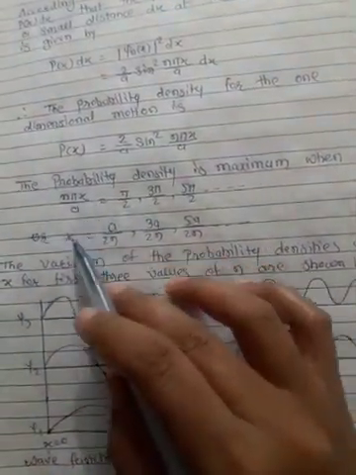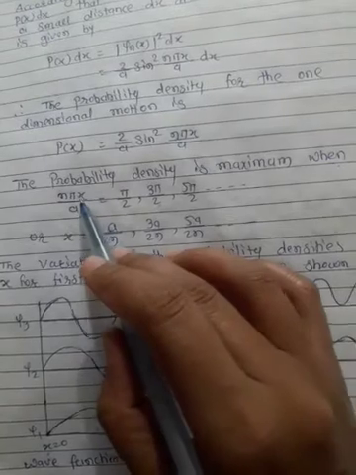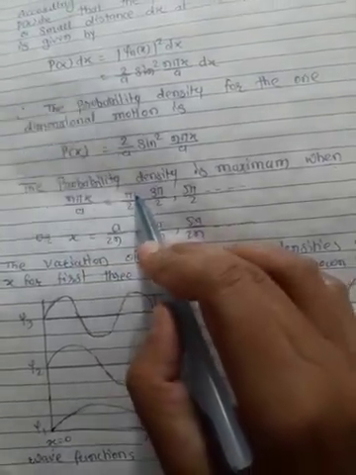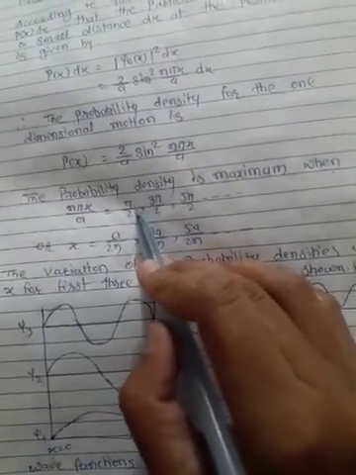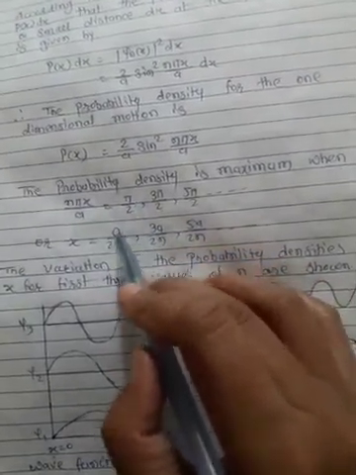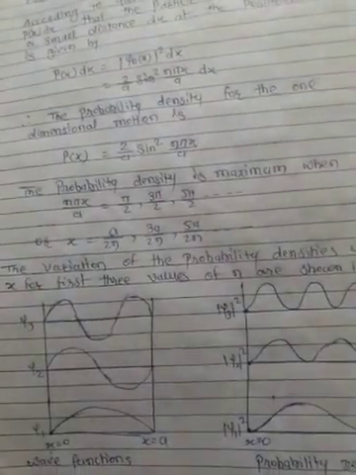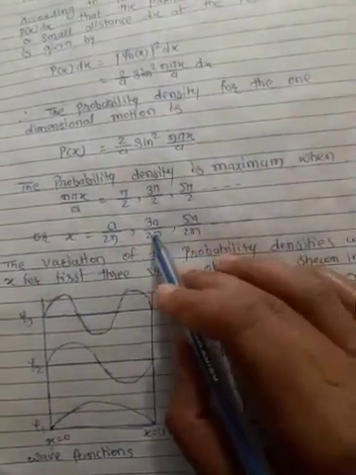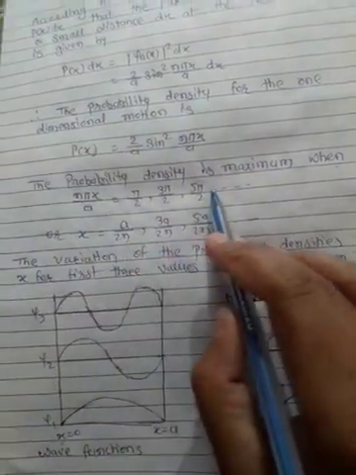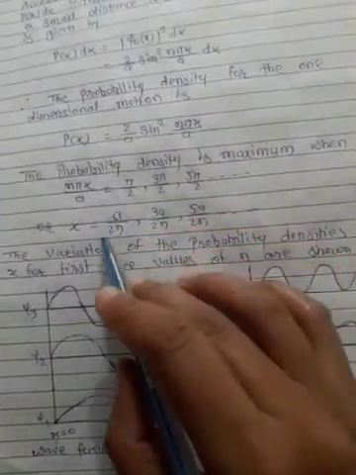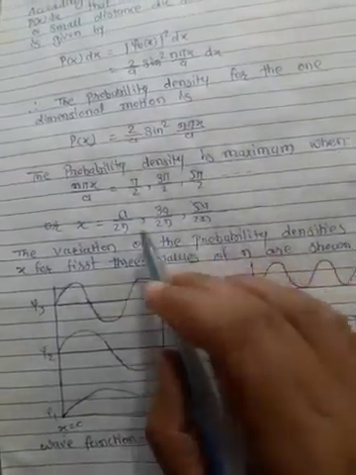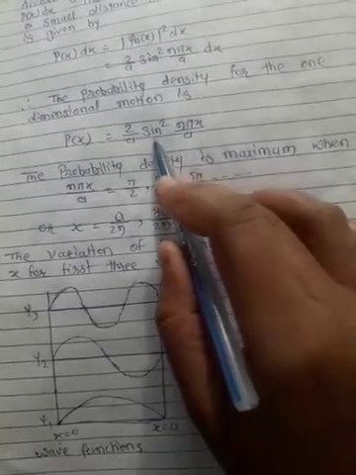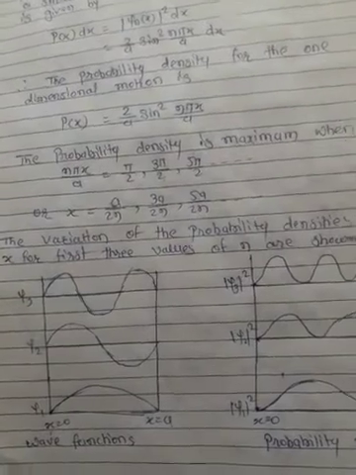Or this x can be a upon 2n. If we take this term here, it becomes a by n pi, and pi gets cancelled. Simply we take this term and multiply by this ratio. Then we get x equal to a upon 2n, 3a upon 2n, 5a upon 2n. For all these values the sine becomes 1 and therefore the probability density becomes maximum.